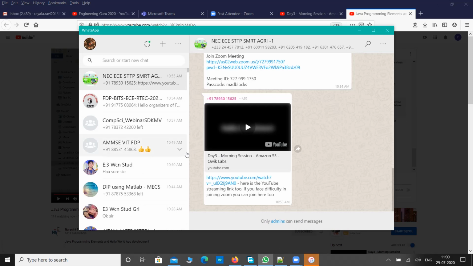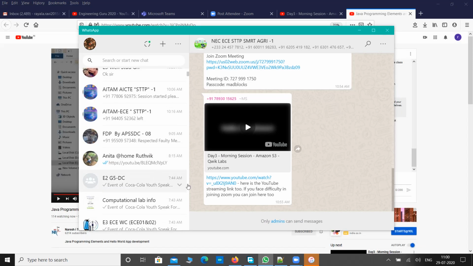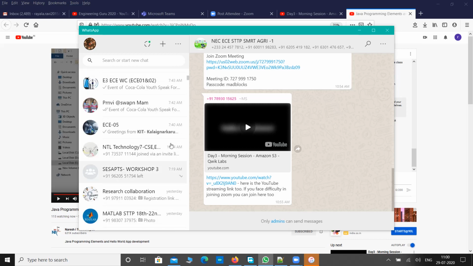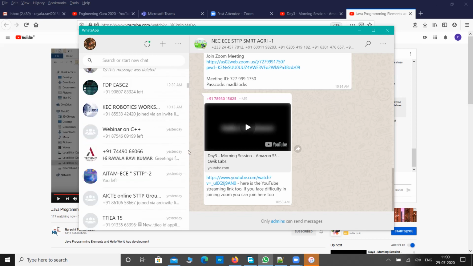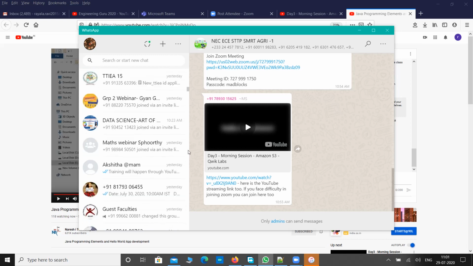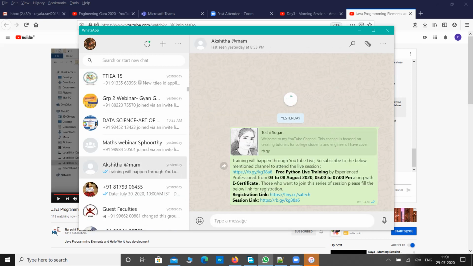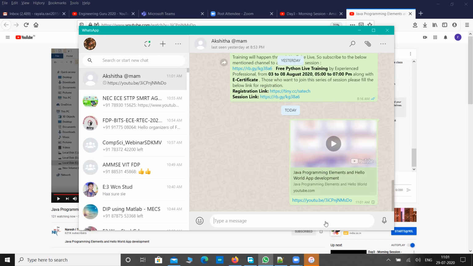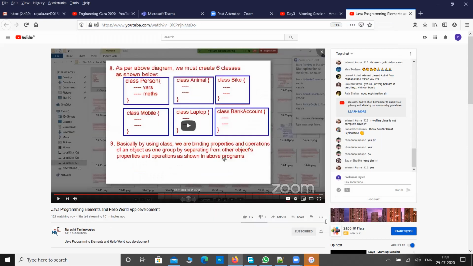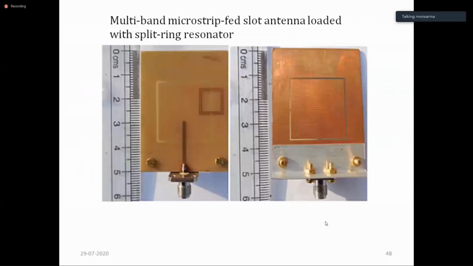The other recent development in multi-band antenna design is using artificial materials, or what we call metamaterials. In metamaterials, as you might have gone through now, there are many varieties. A simple one we are showing here is a split ring resonator. It is a double negative material, that means epsilon is negative, mu is negative. The split ring is placed on the patch antenna on the reverse side, that means on the feeding side.